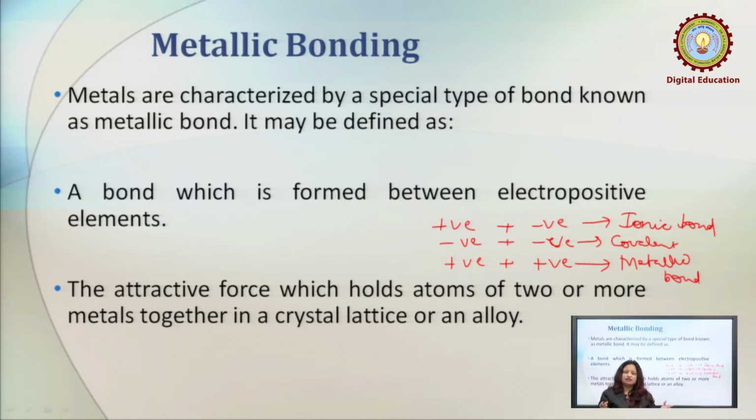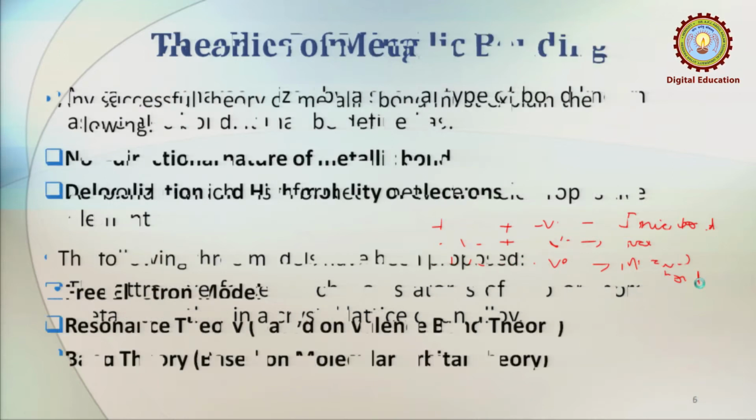So this is how we have considered the second point, a bond which is formed between electropositive elements. So this is a kind of attractive force. In the third point, a very general definition has been given: the attractive force which holds atoms of 2 or more metals together in a crystal lattice or an alloy. So this is a general concept or definition of metallic bonding.